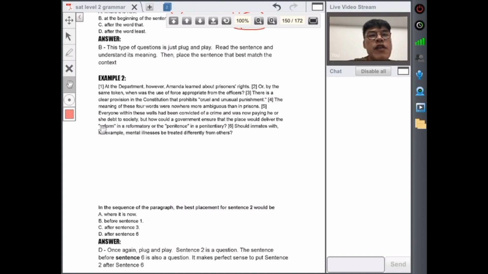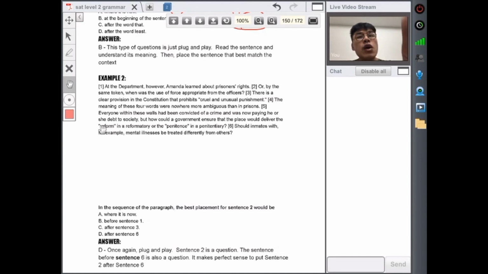At the department, however, Amanda learned about prisoner rights, or by the same token, when was the use of force appropriate for officers? There's a clear provision of the Constitution that prohibits cruel and unusual punishment. The meaning of these four words was nowhere ambiguous in prison. Everyone within these walls has been convicted of a crime and was now paying his or her debt to society. But how could a government ensure that the place would deliver the reform in reformatory and the penance in penitentiary? Should inmates with, for example, mental illness be treated differently from others?